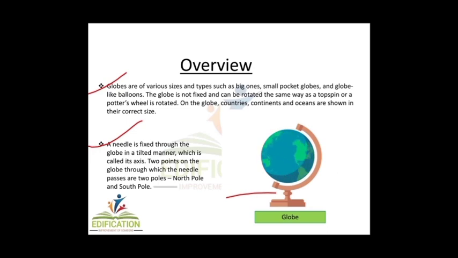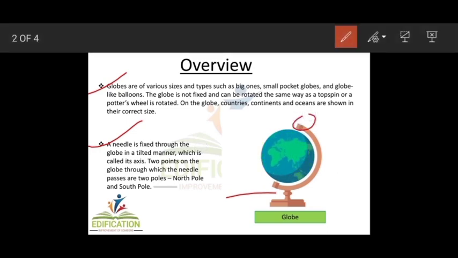Globes may be of varying size and type: big ones which cannot be carried easily, small pocket globes, and globe-like balloons which can be inflated and are handy and carried with ease. Now the globe is not fixed. If you see here, it is not fixed. It can be rotated the same way as a top spin or a potter's wheel is rotated. So the earth rotates from west to east. On the globe, countries, continents and oceans are shown in their correct size.